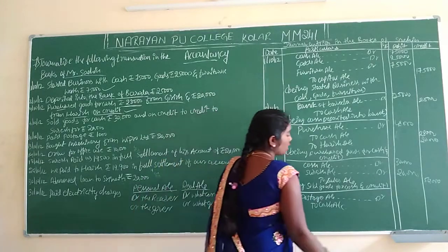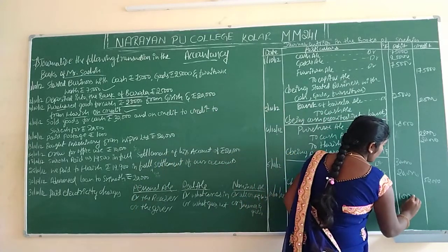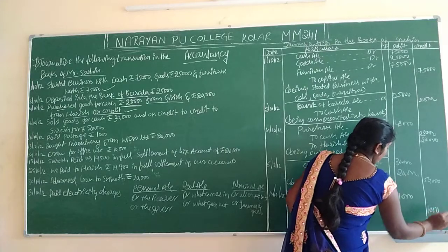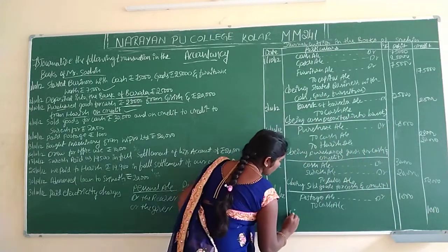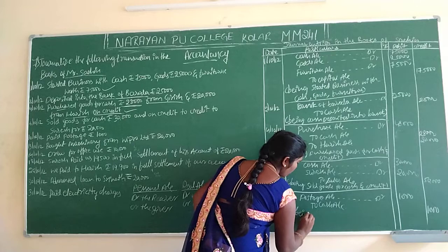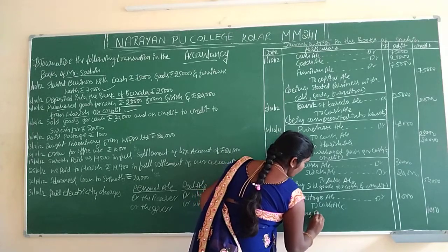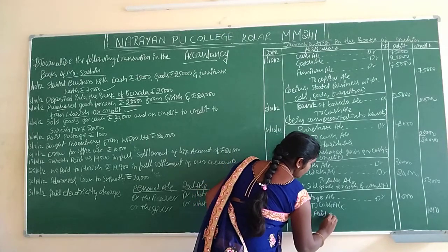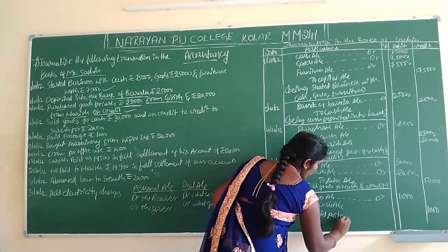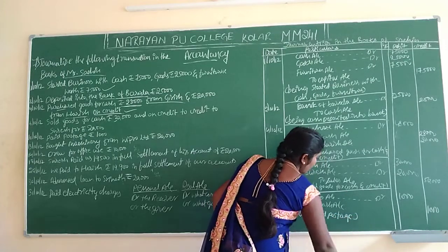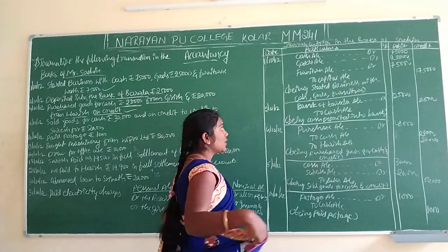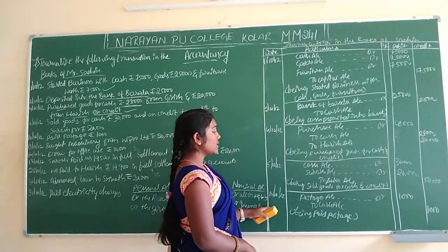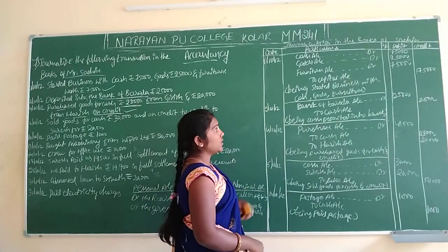How much is the amount? 1000. Okay, and narration is compulsory: being paid postage.